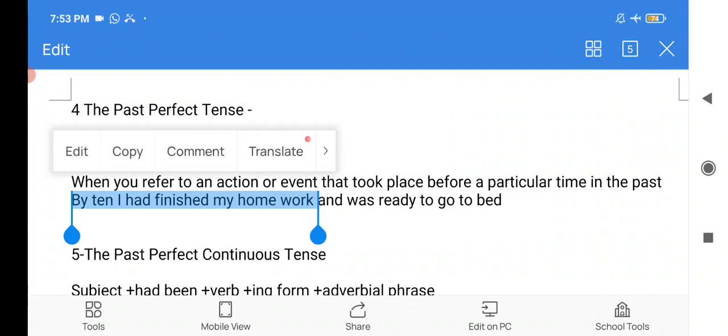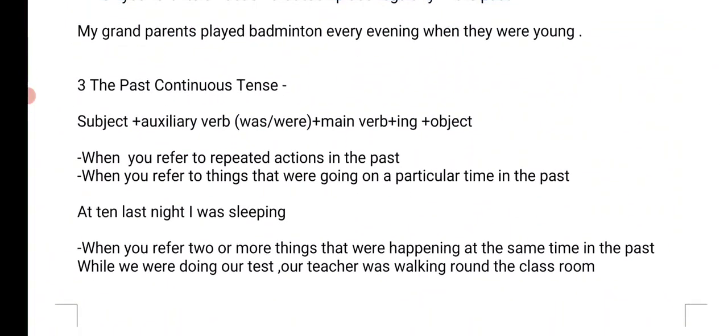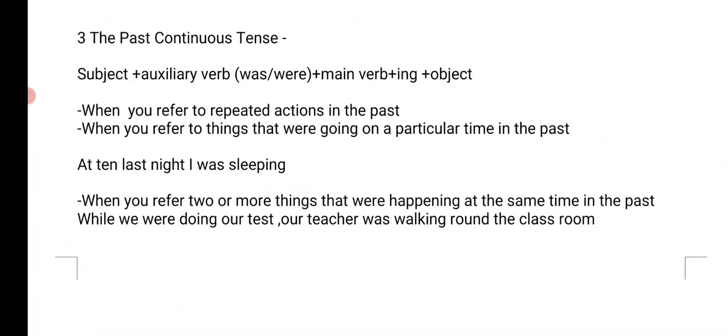For example, when I reached his home, this is a subordinate clause. It cannot stand alone because it is not a principal clause. When I reached his home, reached is the second form. When I reached his home, he had already left. So now we are talking about two actions.